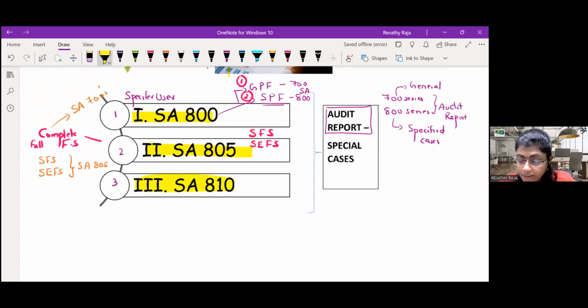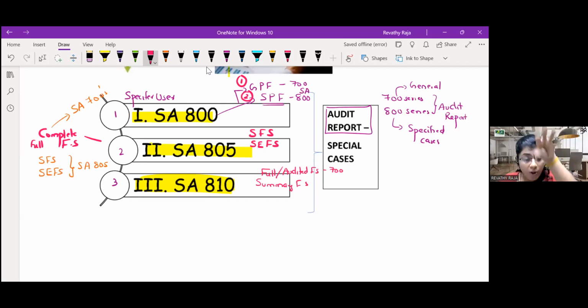So, 810. In some legal cases or for a specific purpose, regulators or the users will require summary financial statements. What financials? Summary. What is summary? Consolidated, like condensed financials. Usually we have full FS or audited FS, complete FS. This complete FS, we have performed the audit as per SA 700 series.